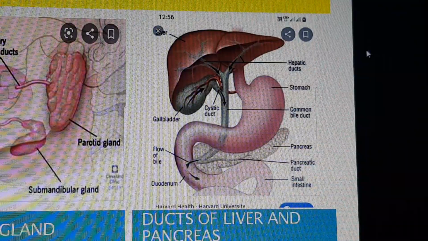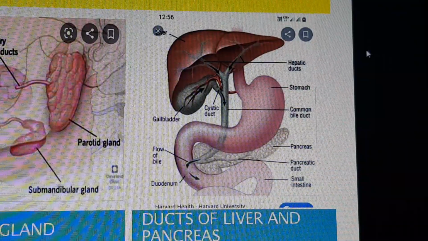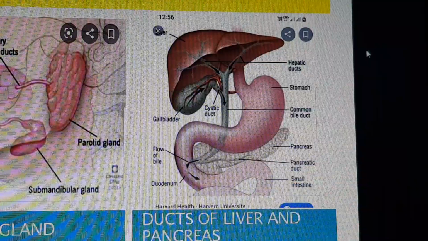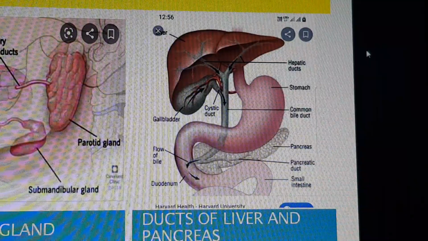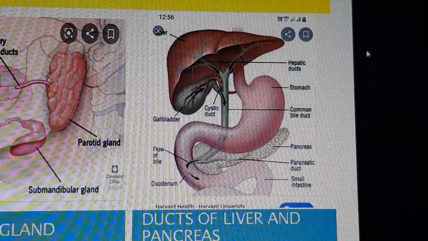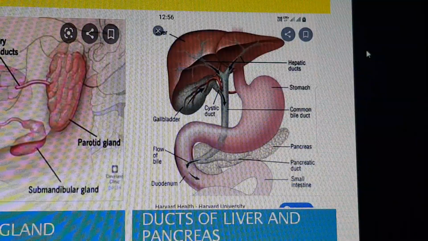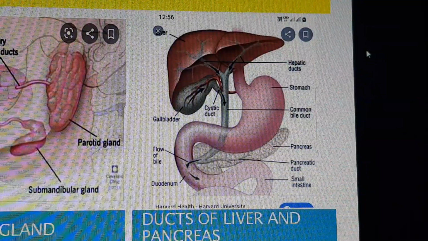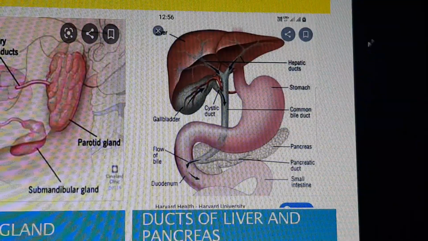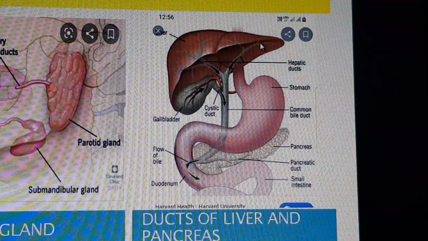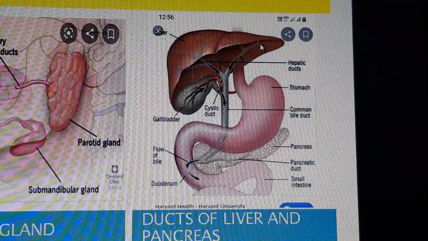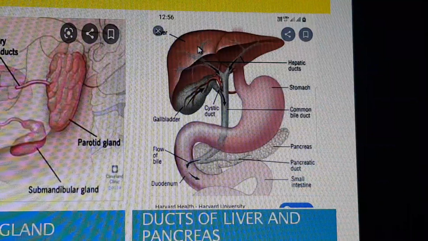Human beings have the liver present below the diaphragm, on the right side. And the human liver is large. As you can see in the diagram, the right side will always be the left, and the left side will always be the right.